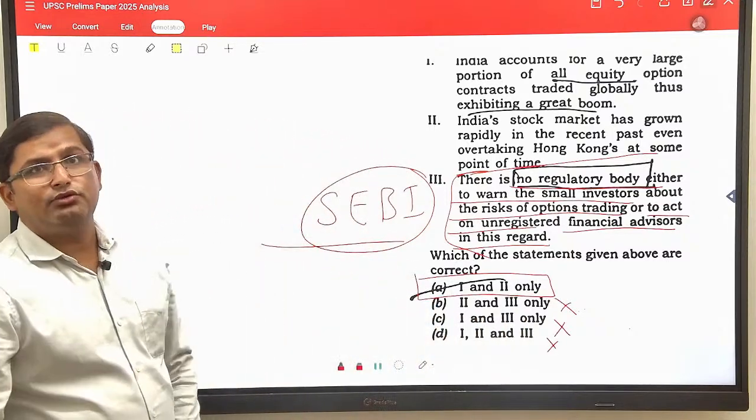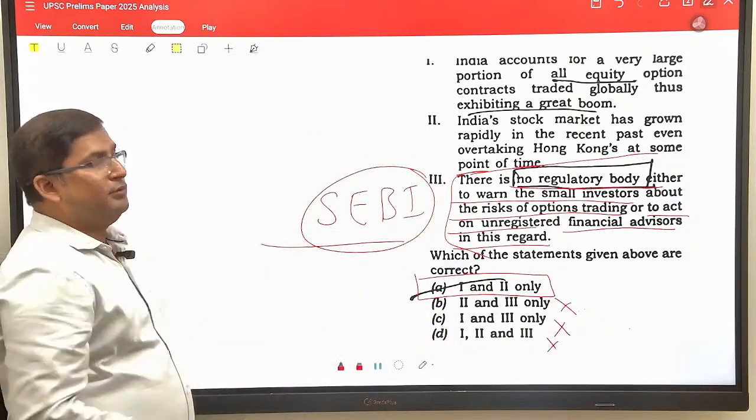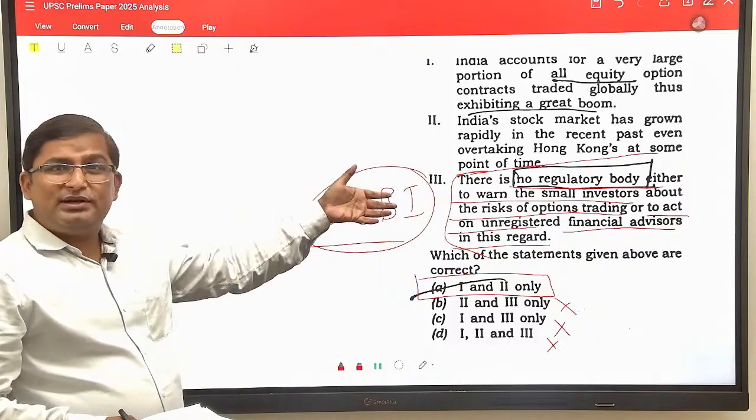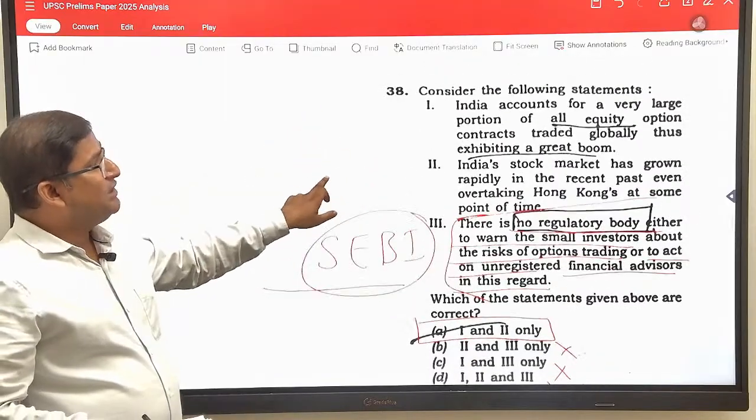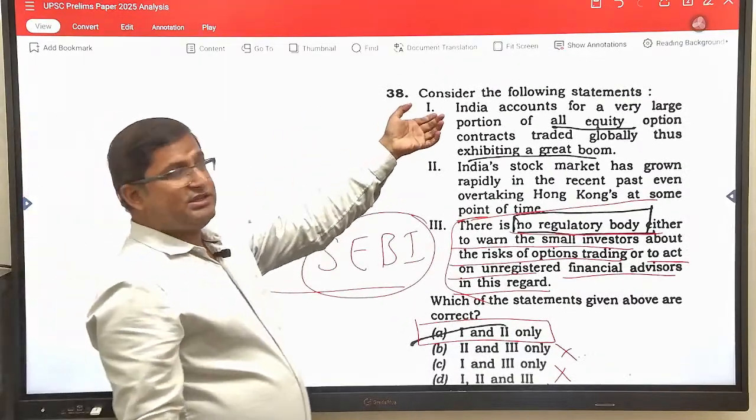The answer is 1 and 2. You can very easily solve this question. It seems a little bit lengthy, but the question is easy. If you read the question carefully, you can solve it. Now come to statements 1 and 2.